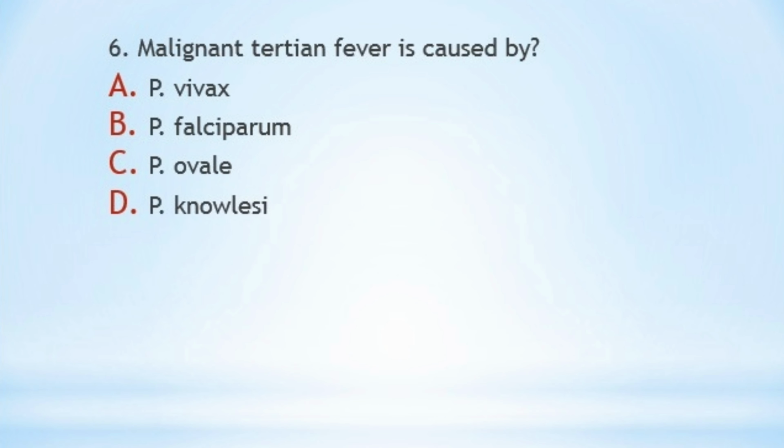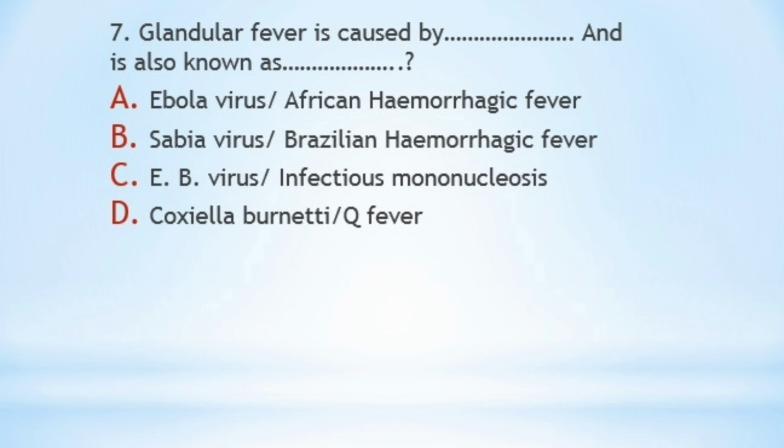Question number 6 is, malignant tertian fever is caused by option A, Plasmodium vivax, option B, Plasmodium falciparum, C, Plasmodium ovale, or D, Plasmodium knowlesi. So the correct answer here is option B, Plasmodium falciparum. Now question number 7 is, glandular fever is caused by dash and is also known as dash. Option A, Ebola virus causing African hemorrhagic fever, B, Sabia virus causing Brazilian hemorrhagic fever, C, EB virus causing infectious mononucleosis, and D, Coxiella burnetii causing Q fever.